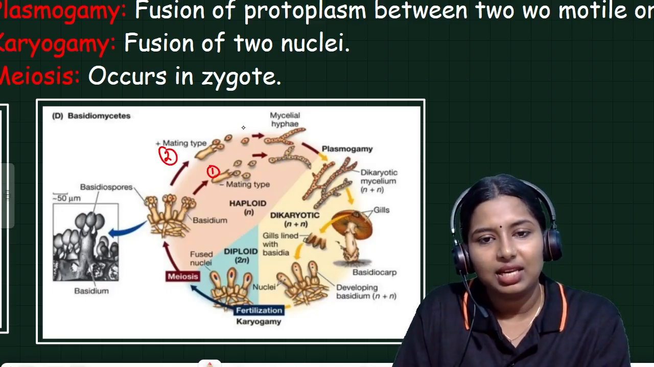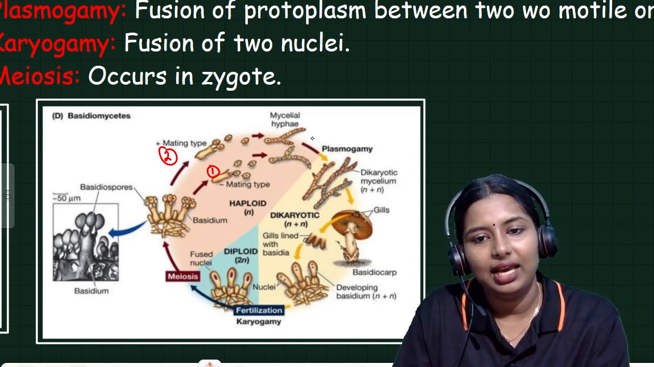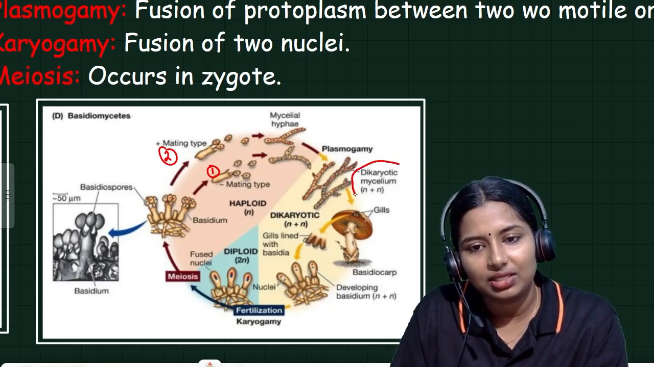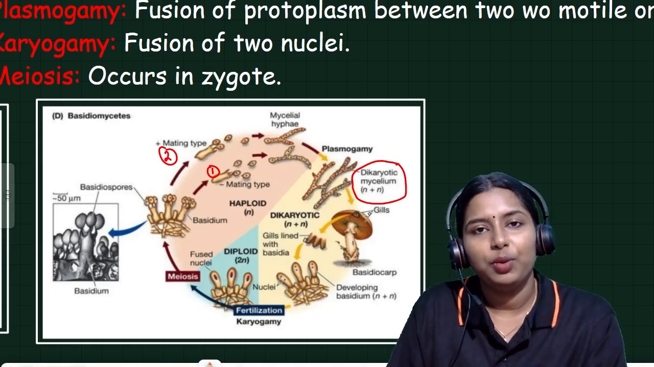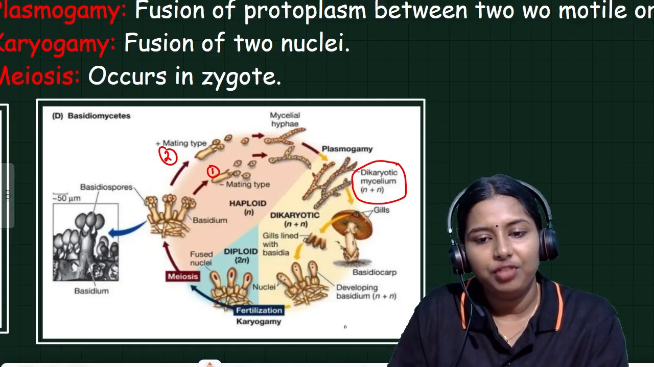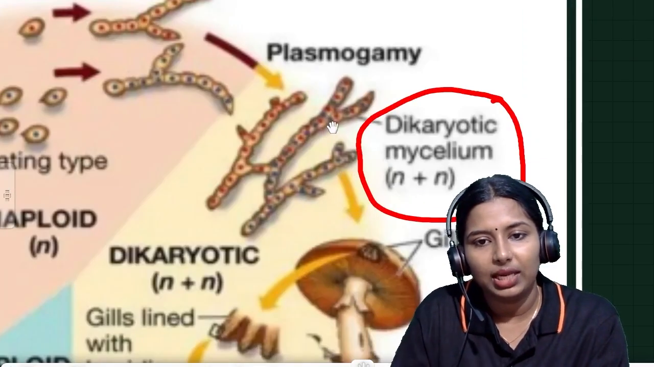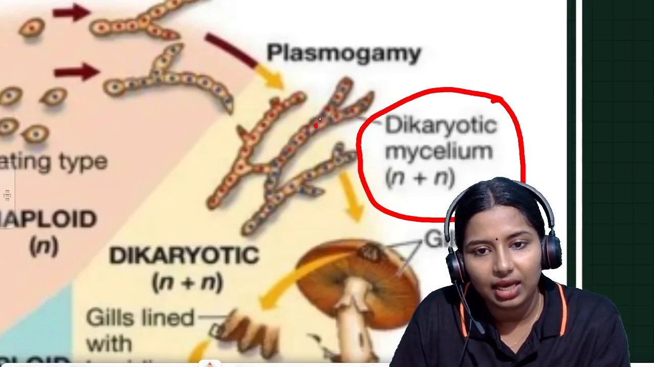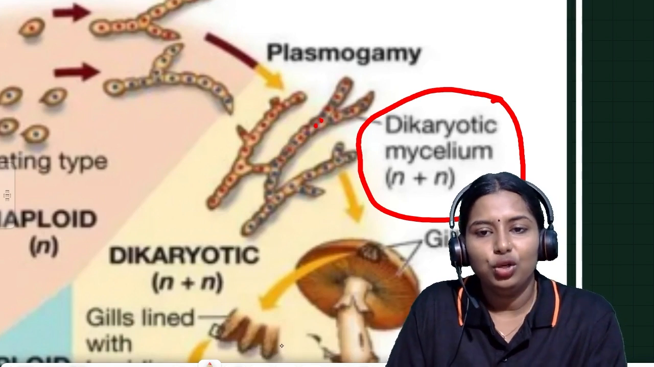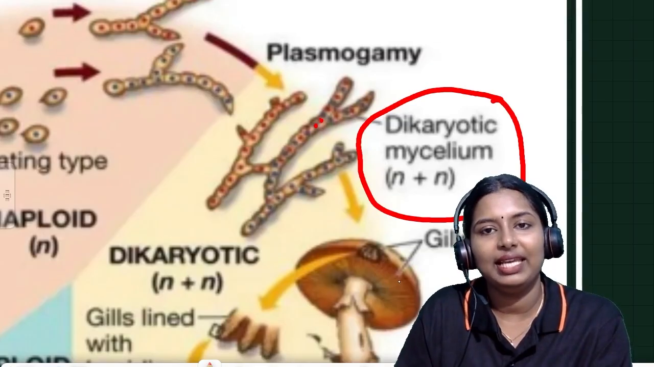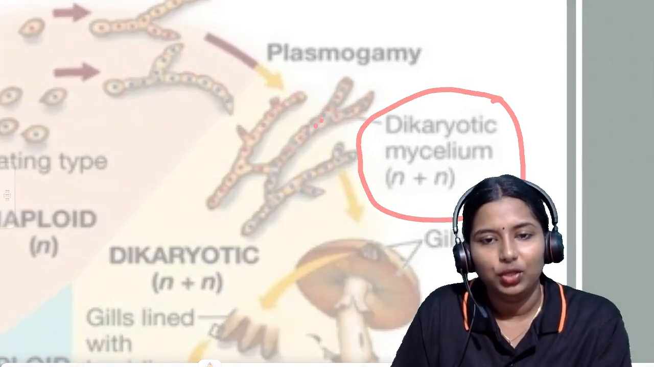These hyphae combine together to form mycelial hyphae. With the combination of protoplasm, the dikaryotic stage occurs. I already told you protoplasm will fuse in plasmogamy. So after plasmogamy we can see two nuclei. Blue nucleus is here and red nucleus is here. So this phase is called the dikaryotic stage, or this hypha is called a dikaryon. Two nuclei are present in it.